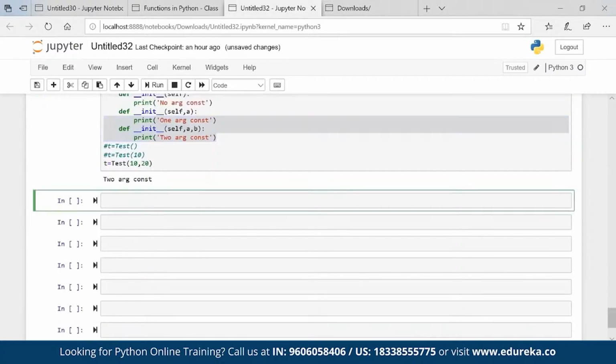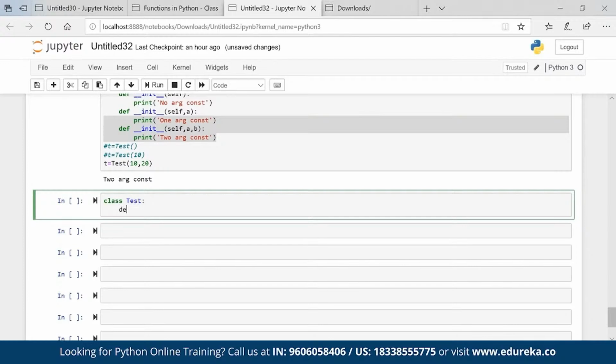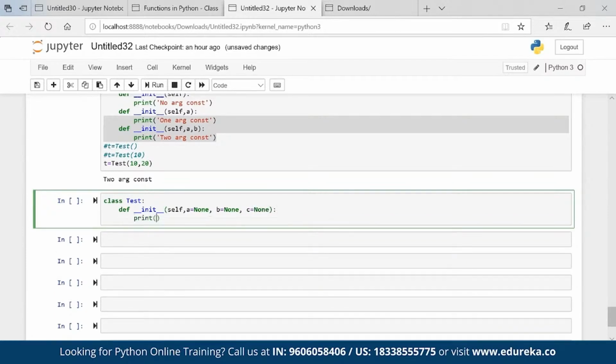The solution is, again, we have two solutions. One is star a, and second is assigning None. So class test, def init, self comma a equal to None, b equal to None, c equal to None, colon, print, let's say, constructor with 0, 1, 2, 3 arguments.